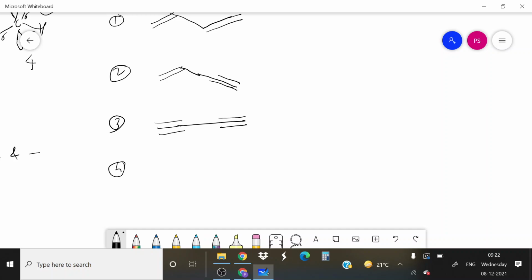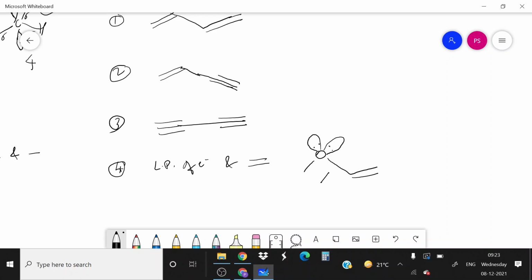Fourth one is lone pair of electrons and double bonds separated by single bond. For example, here you can see lone pair of electrons and double bond separated by single bond. Okay, this is the single bond.